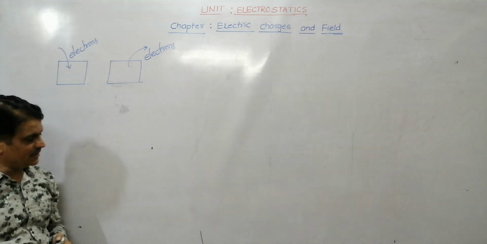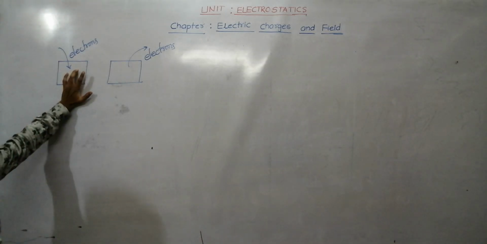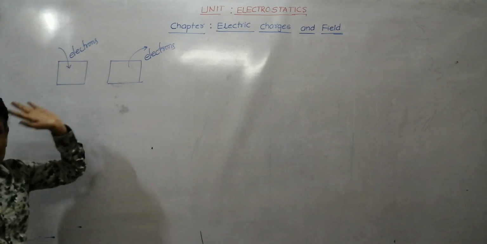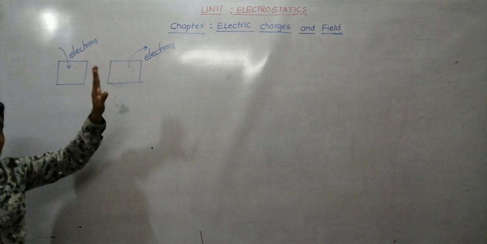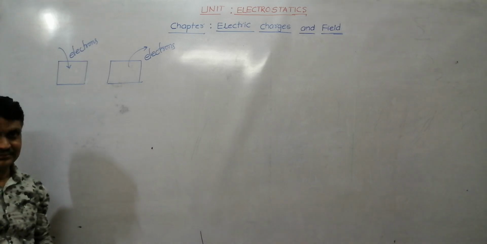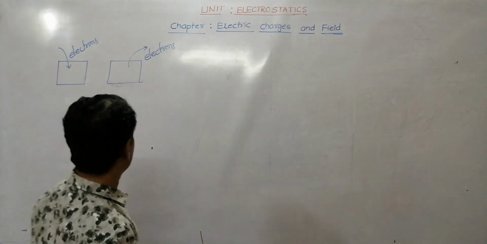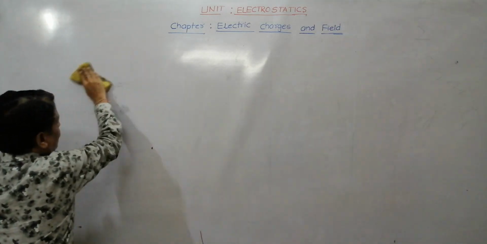That is, practically, manually we cannot add electrons or remove electrons. But how do we add electrons or remove electrons to a body? That is indirectly, how do you charge a body? That is the method of charging a body.